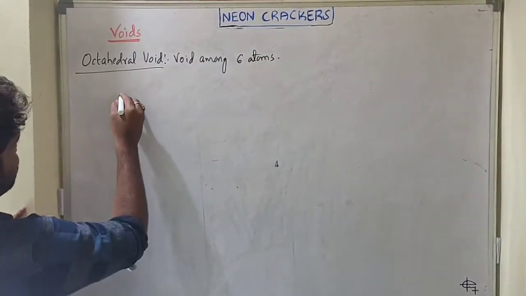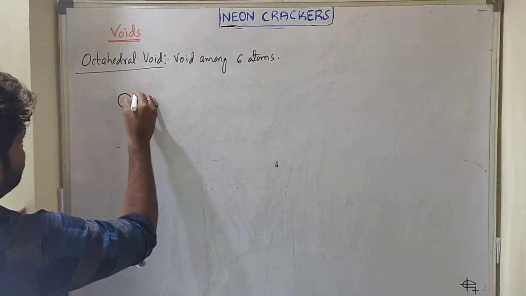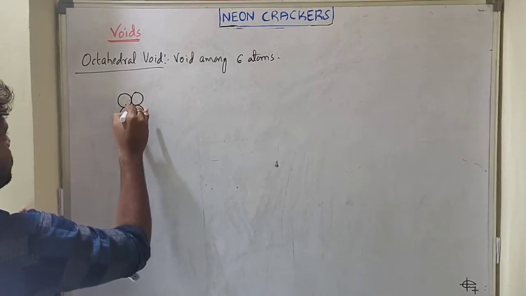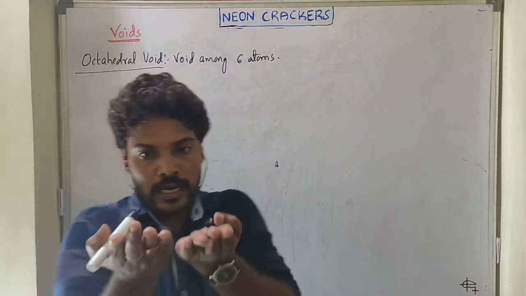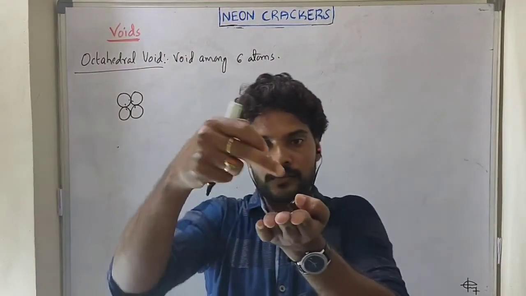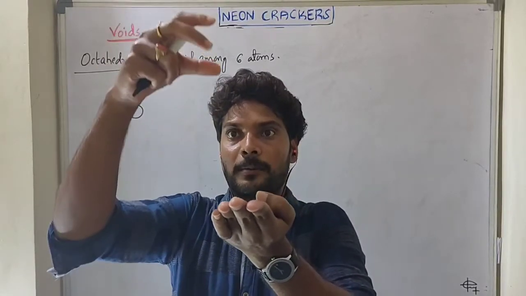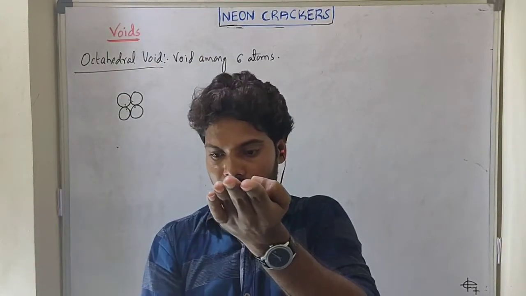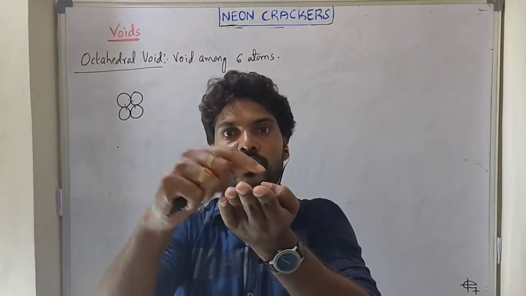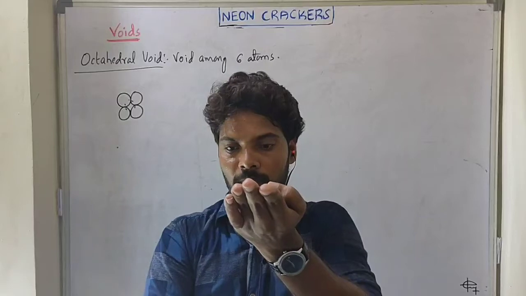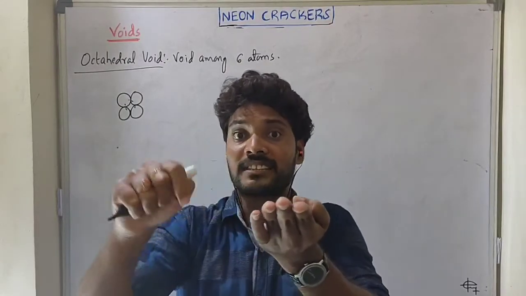Suppose you keep one square planar arrangement, which you have to imagine. On the ground state there are 4 atoms. Among these 4 atoms, from the upper side 1 atom is there, and from the downside another atom. So the total is ground 4 atoms, top 1 atom, bottom 1 atom, total 6 atoms.